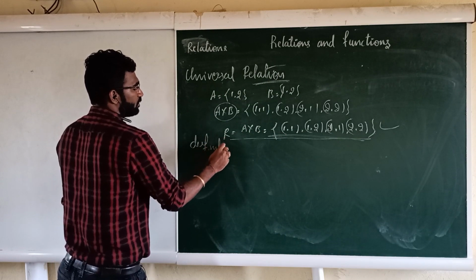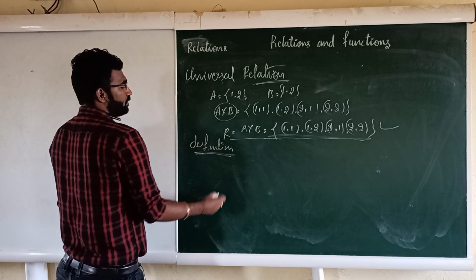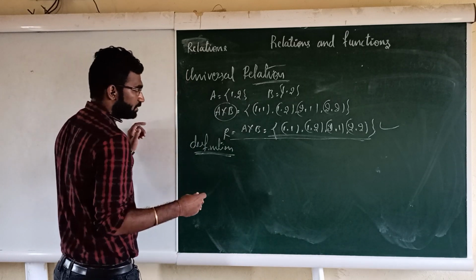So the definition of the universal relation, right? Simple.